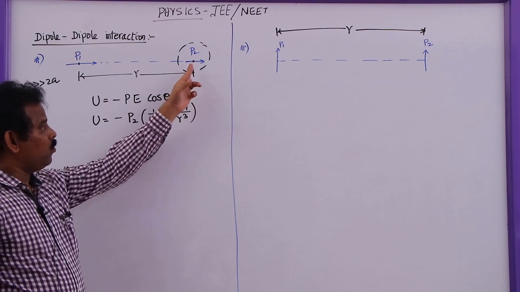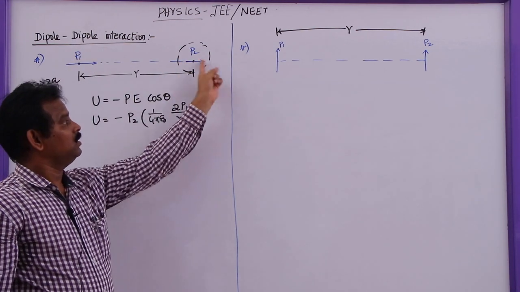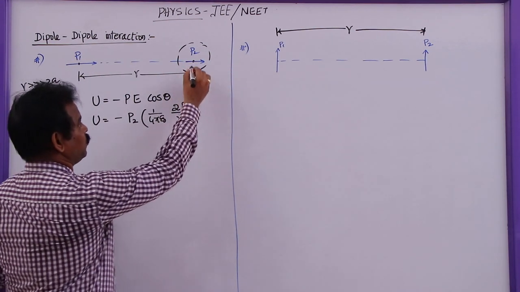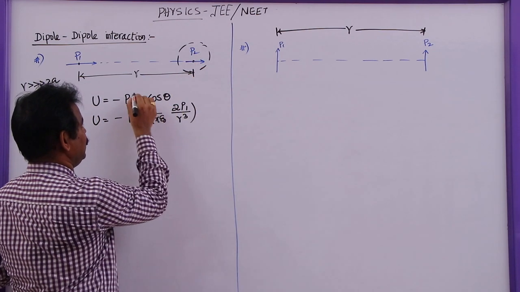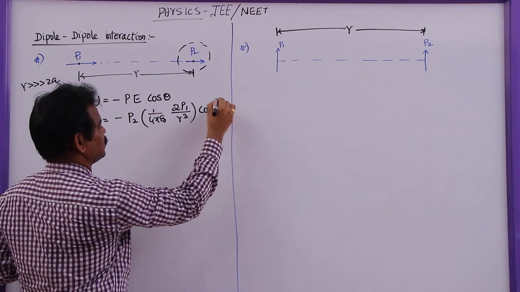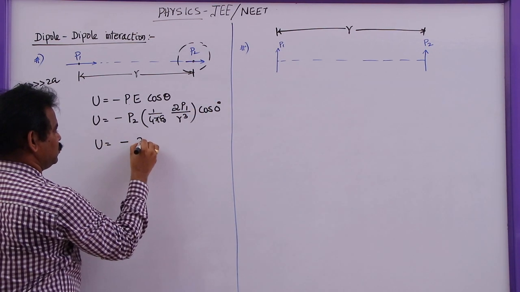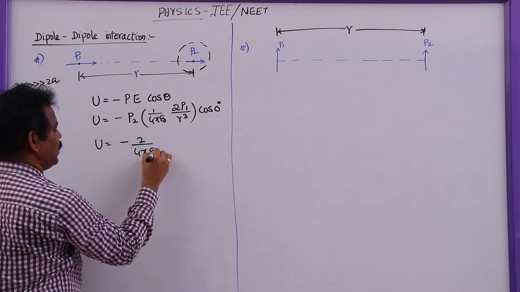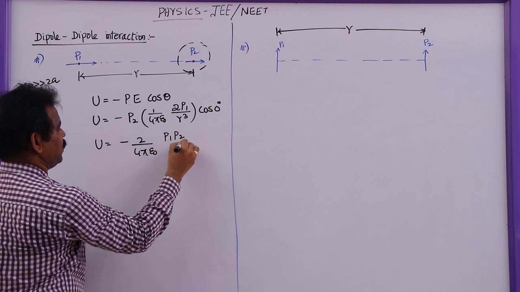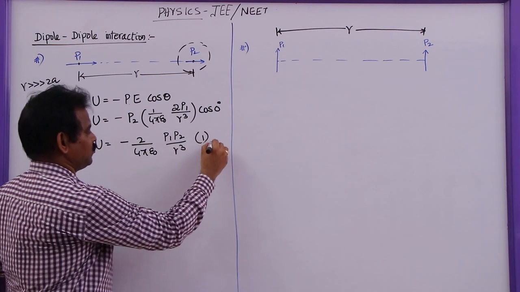But at this point, what is the direction of the electric field due to this dipole? The electric field is in the direction of P2 only. So both P2 and E are in the same direction, so let me take it as cos 0. So U is equal to minus 2 by 4 pi epsilon naught P1 P2 by R cube, cos 0 is 1. So this is equation 1.